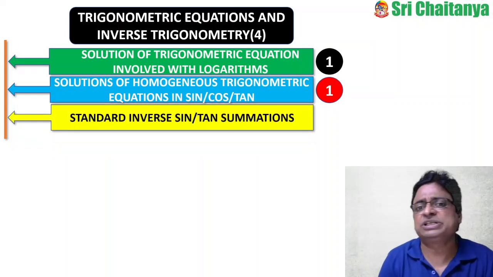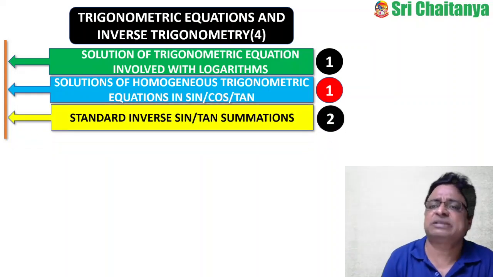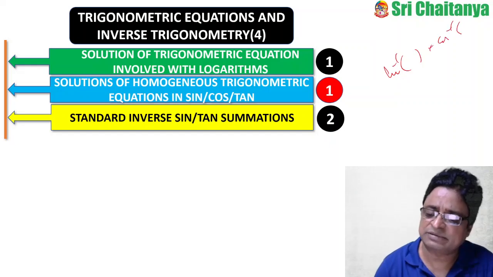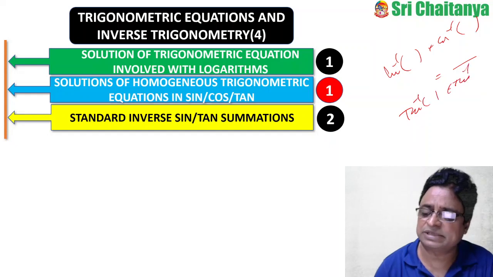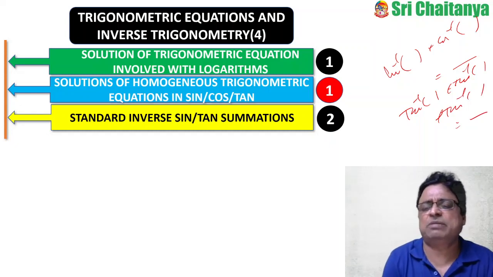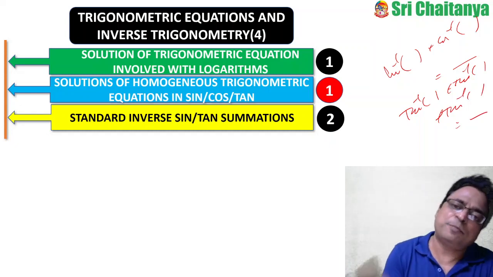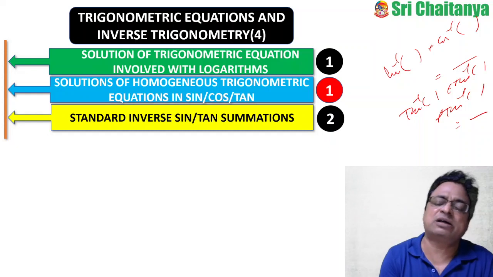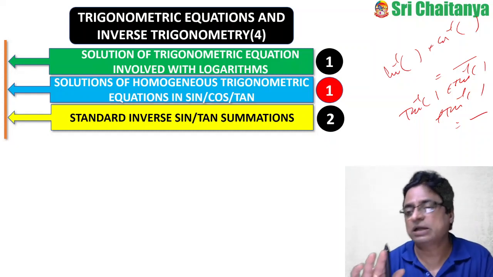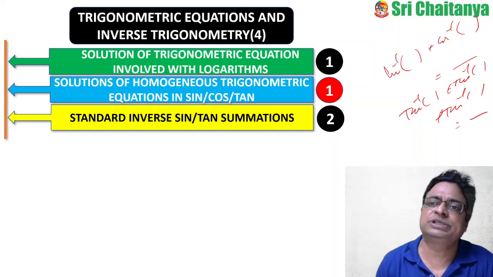And coming to standard inverse sine or tan summation, means what is sine inverse of something plus cos inverse of something equal to dash, or tan inverse of something plus tan inverse of something plus tan inverse of something equal to dash, like that type of questions. All very easy problems. Straight away one can apply compound angles of tan and sine cos formula in inverse trigonometry, and under that side heading or concept, 2 questions they asked.